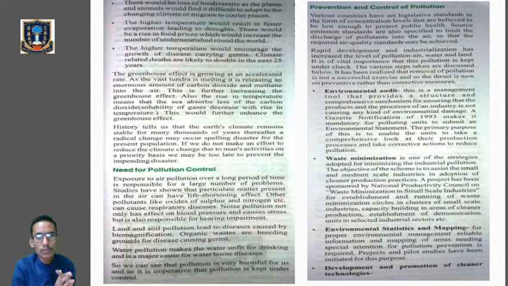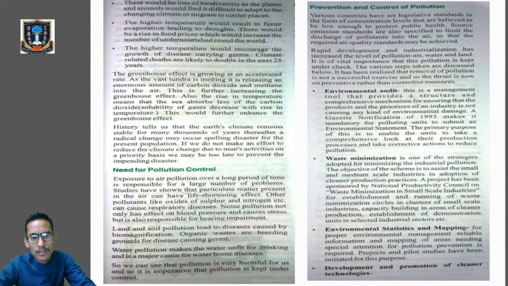There would be loss of biodiversity, as the plants and animals would find it difficult to adapt to the changing climatic conditions and will migrate to cooler places. So overall, it will impact biodiversity, the diversity of species. Okay, so global warming will lead to the loss of biodiversity. Next one, the higher temperature will result in faster evaporation, leading to drought.